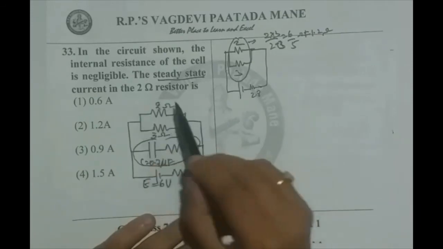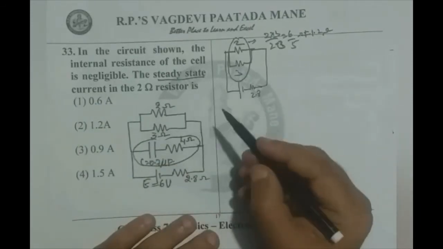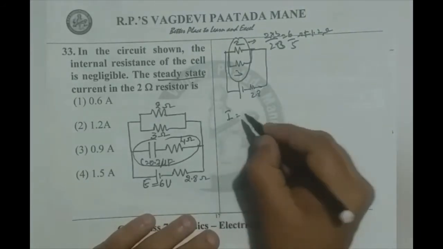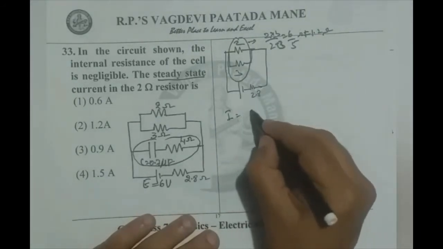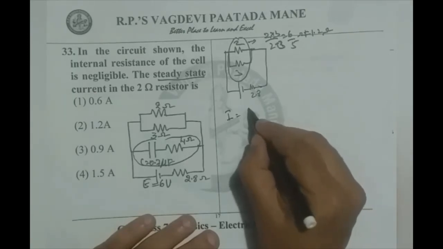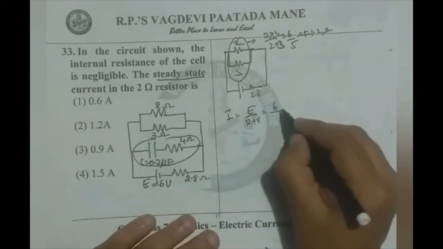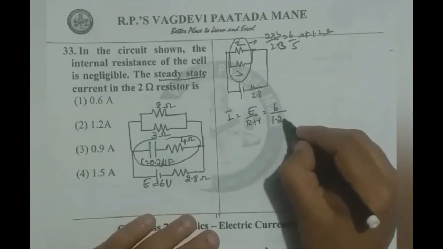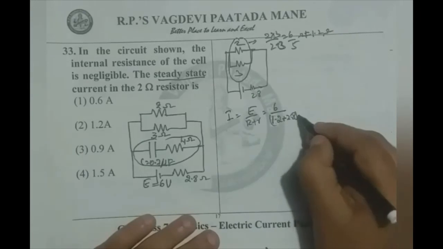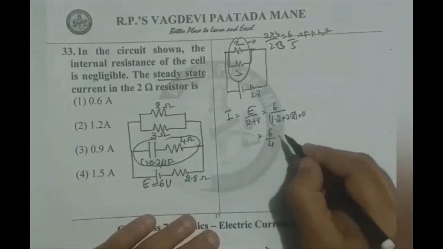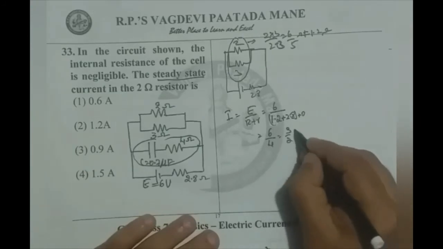Now we are asked to calculate the current in the 2 ohm resistor. Therefore, I calculate the net current given by the battery. I equals E by R plus r. EMF is 6, R is 1.2 plus 2.8, plus negligible internal resistance 0, so 6 by 4, which is 3 by 2 amperes.